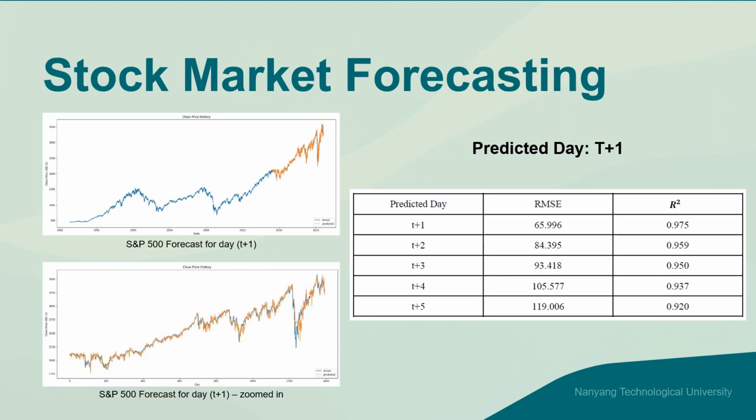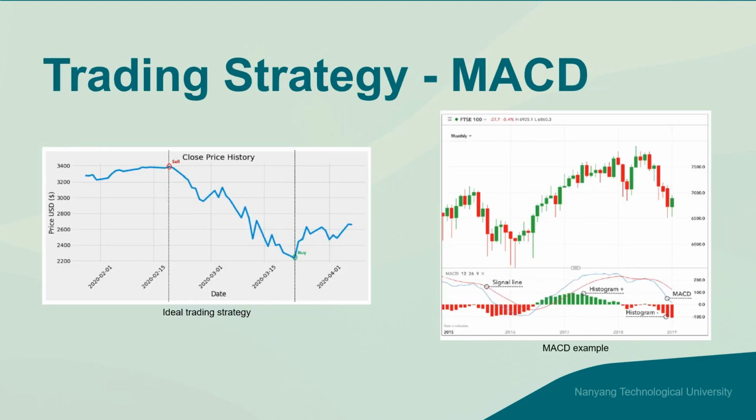These are the results for different predicted days from 1-day look ahead to 5 days look ahead. We can observe that the model performed well for look ahead day of t plus 1 with a relatively high R-squared score of 0.975, and the performance of the model seems to drop as we attempt to predict further look ahead days. Ideally, we would like to sell a stock when it's at its peak and re-enter the position at its trough to make a profit.